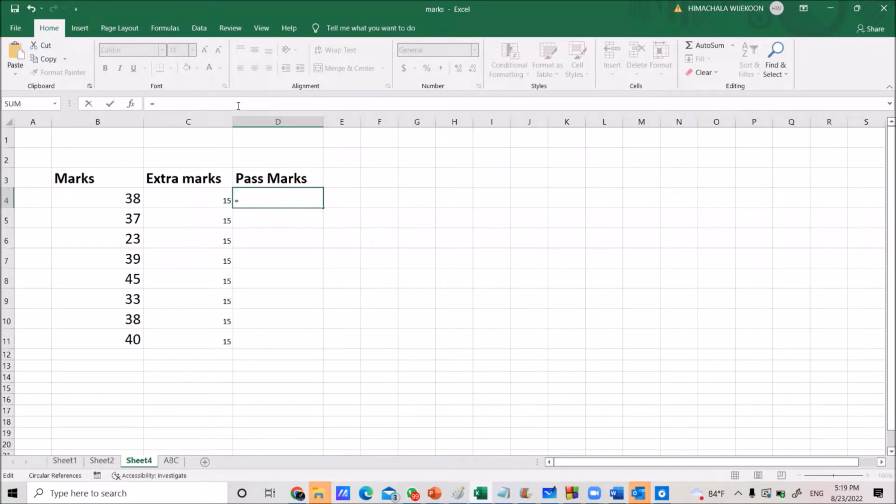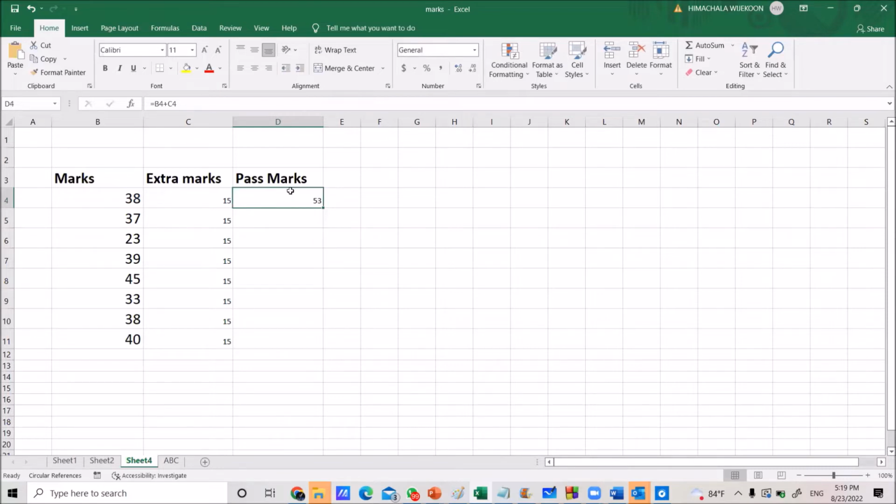Then how are you going to add the value in B4? That means 38. Then write down B4. You want to add B4, so use the add mark, the plus mark. Then add 15, or you can go to C4 and click on it. The value of C4 is added to the value of B4. Press the enter key and you will get the result.